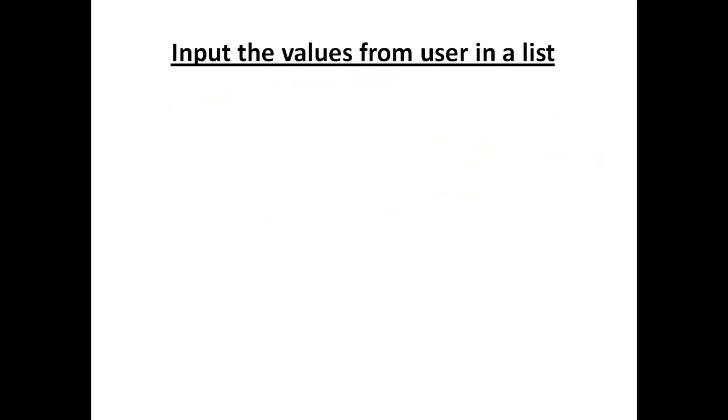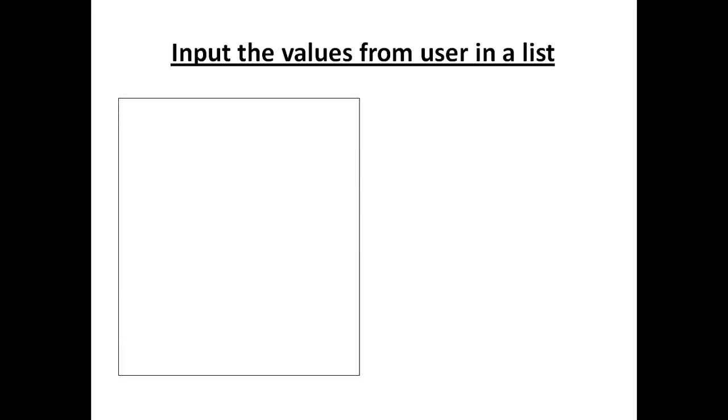There are some other ways of writing or creating a user defined list. Let's have a look. This special syntax is called list comprehension. We will see this syntax later on because it involves a for loop also. So again we are using input dot split.